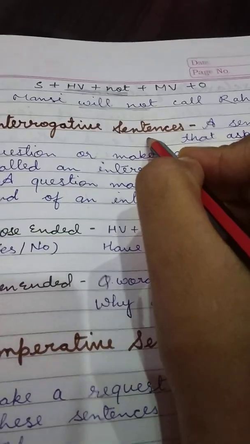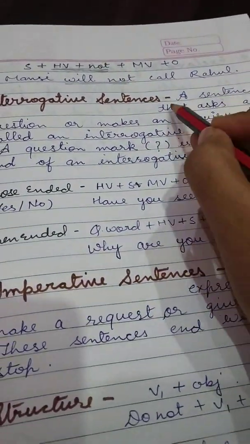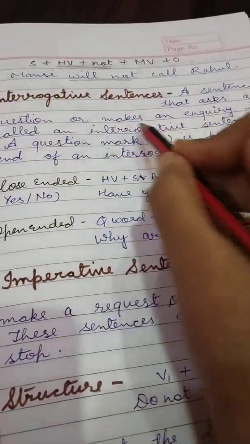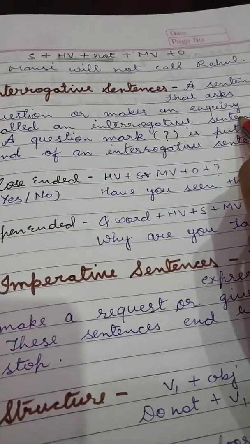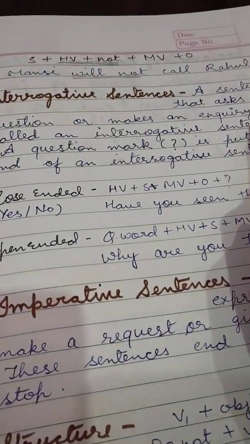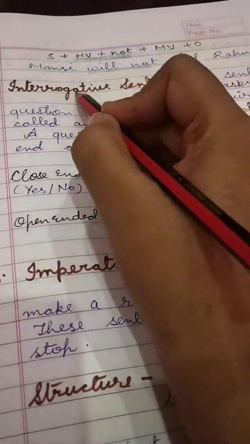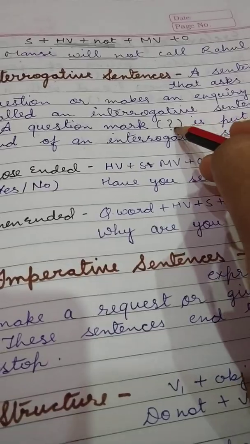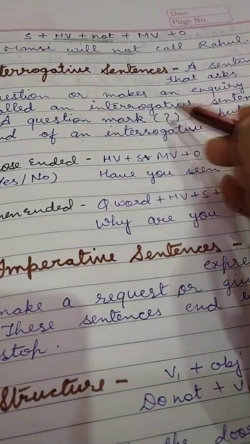Now the second one, interrogative sentence. A sentence that asks a question or makes an inquiry is called an interrogative sentence. Means, class, the sentence which asks a question is known as the interrogative sentence. An interrogative sentence always ends with a question mark. This is the question mark.